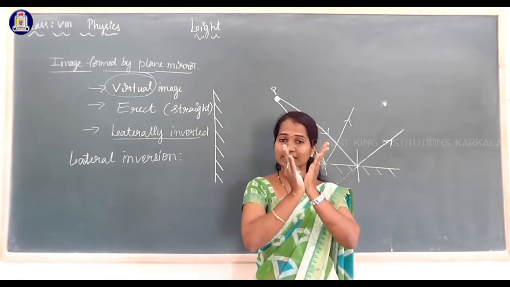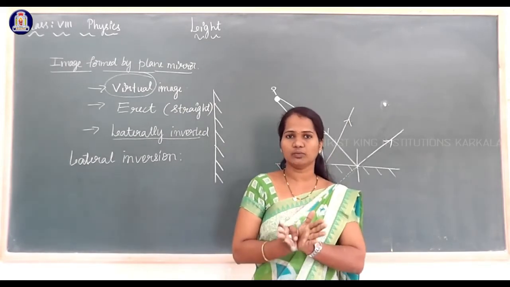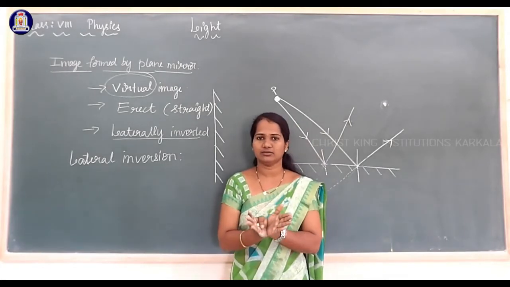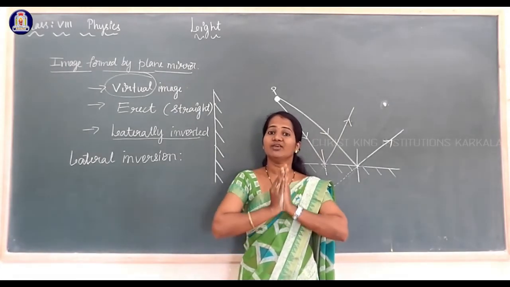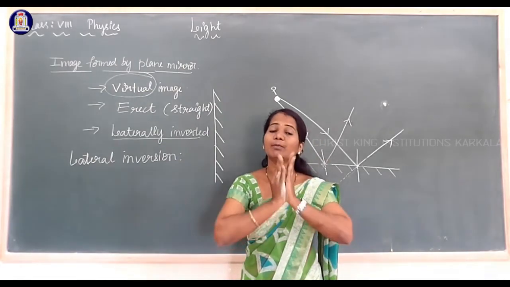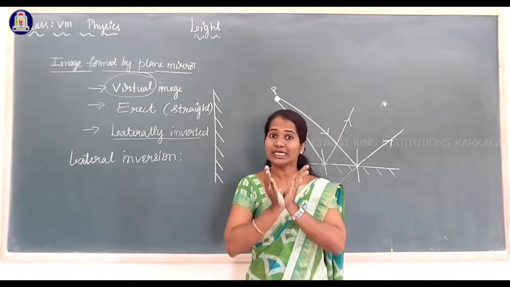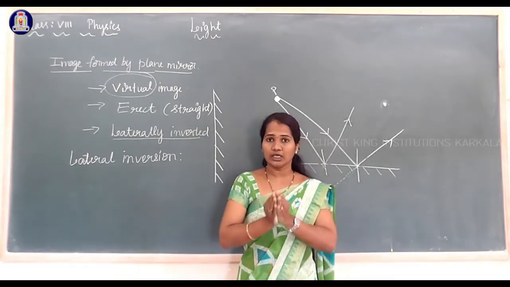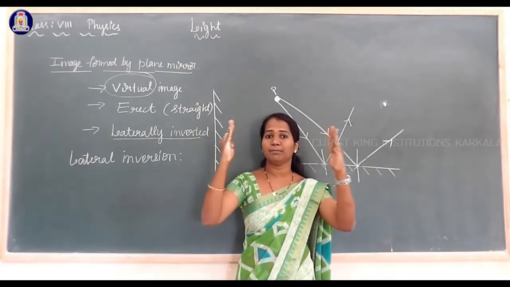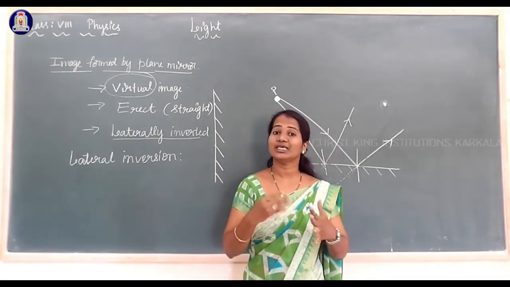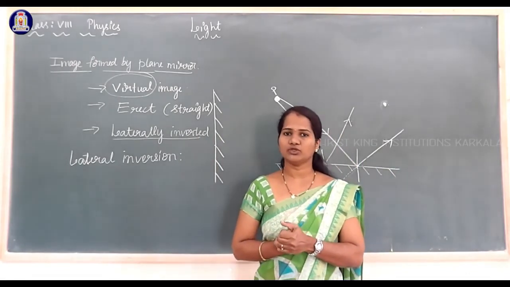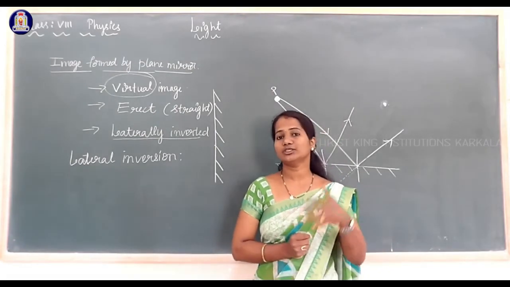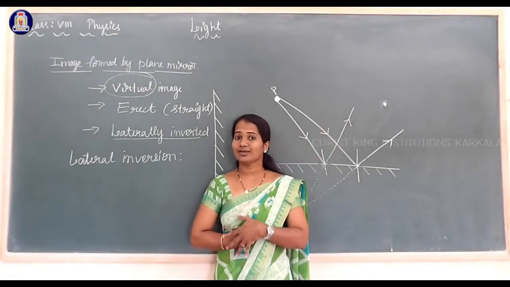When two mirrors are placed at an inclined angle, if you increase the angle, the number of images is also increased. If two mirrors are placed parallel to each other, we can form many images. So this principle is used in the kaleidoscope.